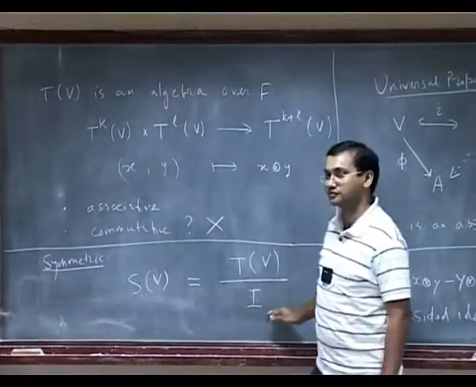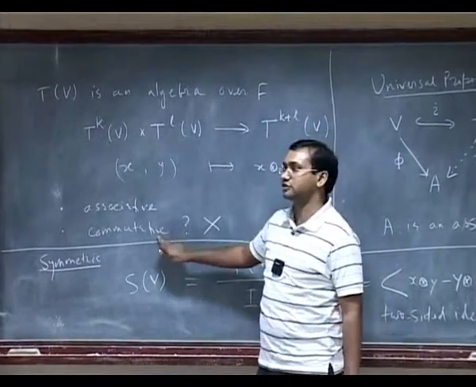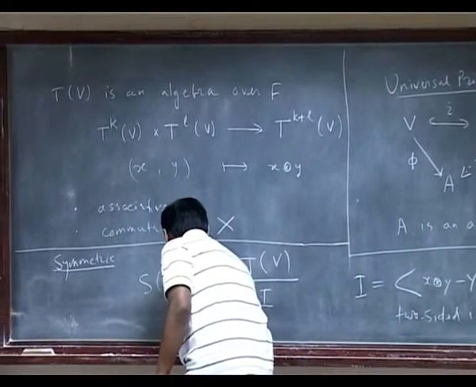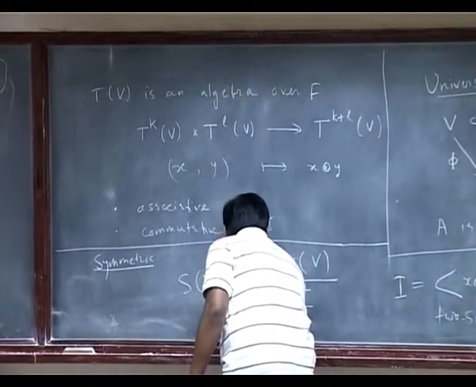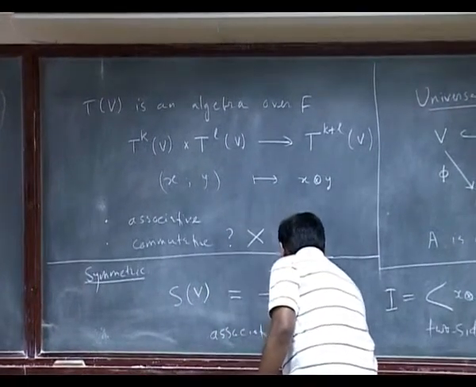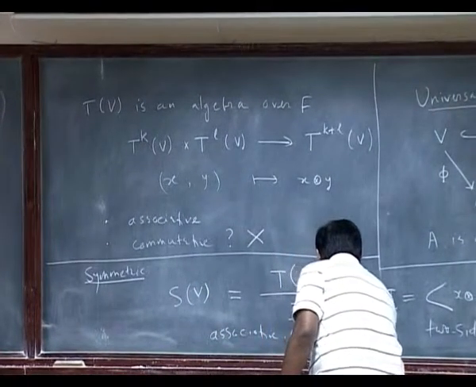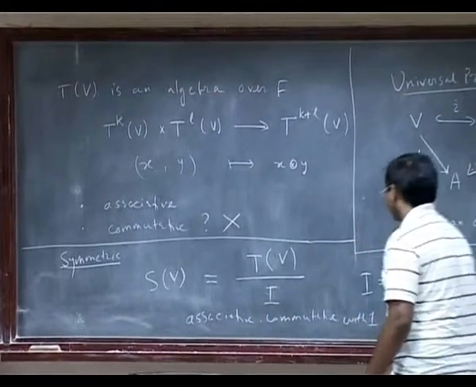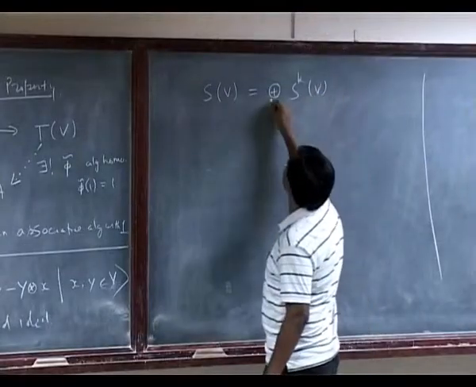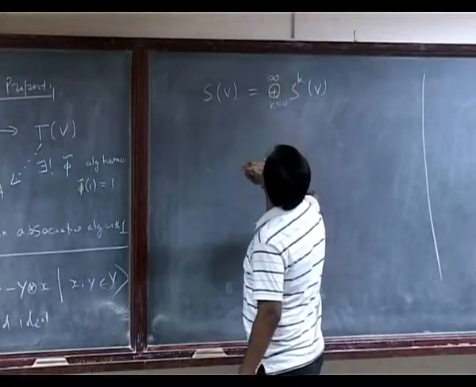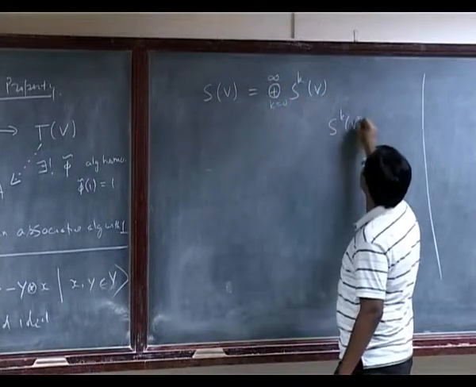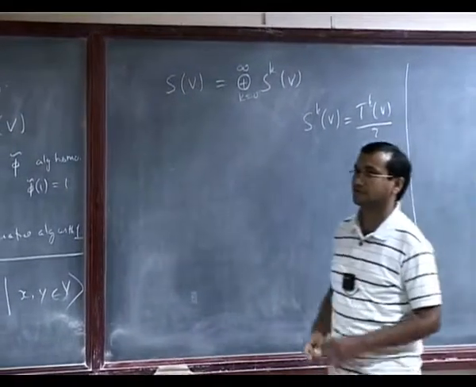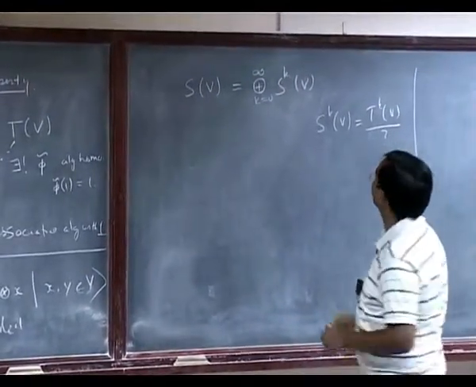So I can define a product on SV, and now it is a commutative algebra. So SV is associative, commutative with identity. And SkV should be obtainable as TkV modulo a certain subspace. That's an exercise.